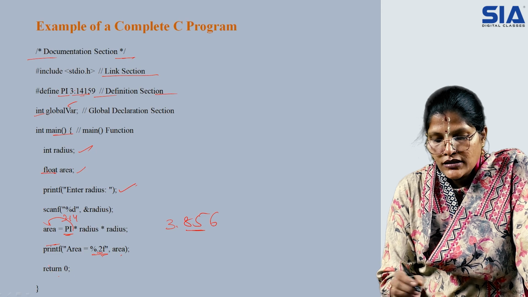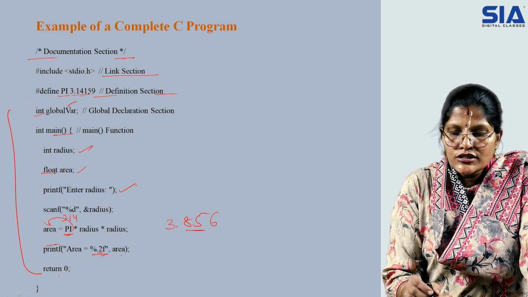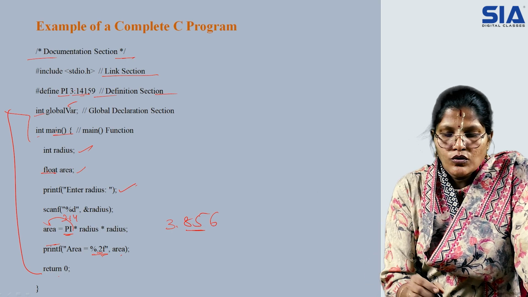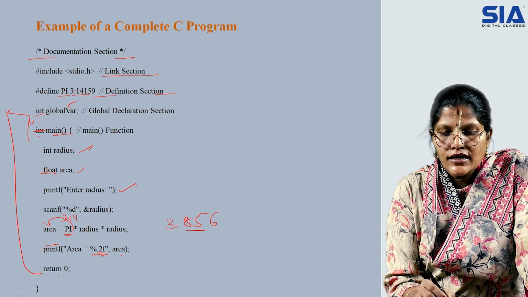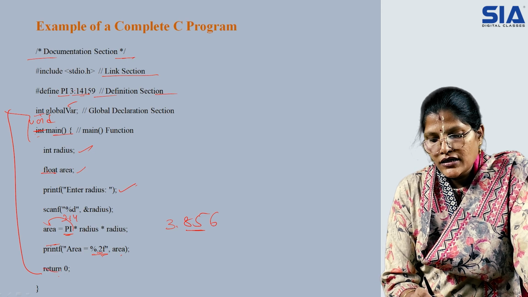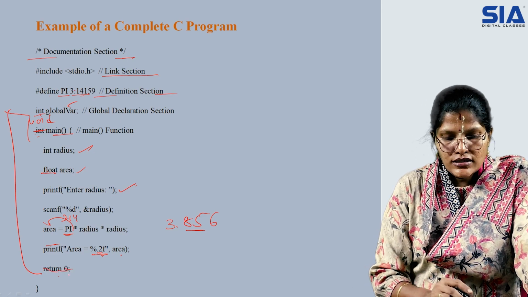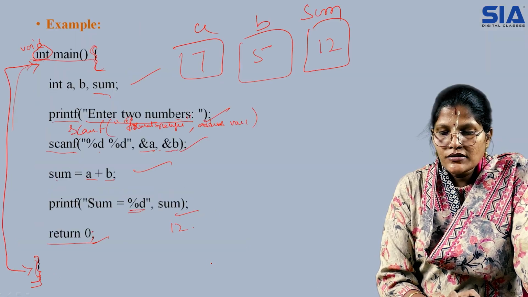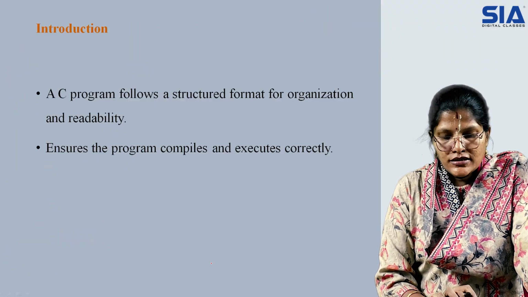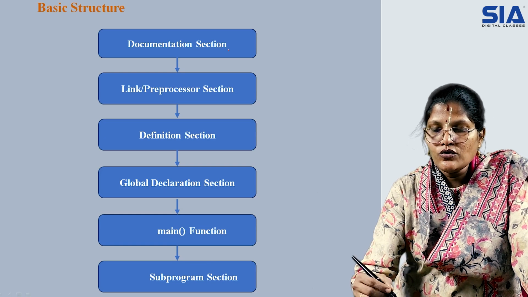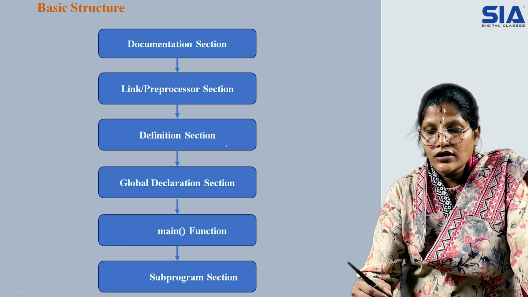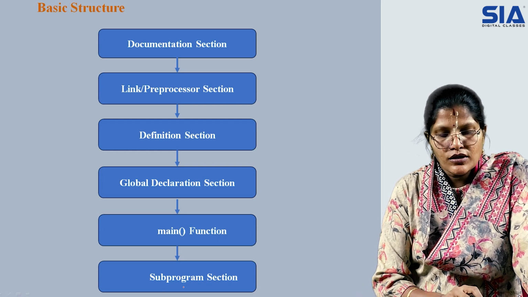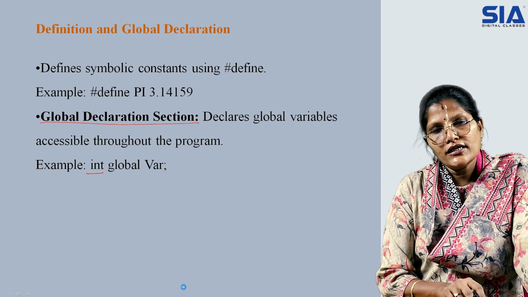After that we are satisfying the compiler by mentioning return 0, because here main is given with int. If you don't want to give main the integer, you can directly write it as void and ignore the statement return 0. So this is an example where you have everything related to your basic structure: the documentation, the link, the definition, global declaration, main and subprogram. Here we did not get any subprogram because it is a small program. Otherwise you can take the subprogram.